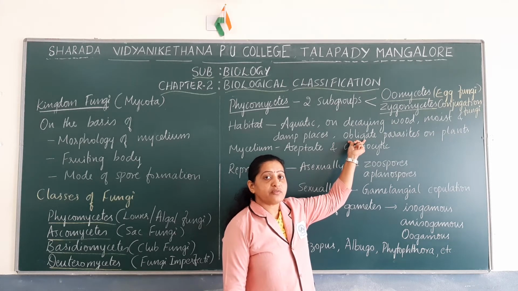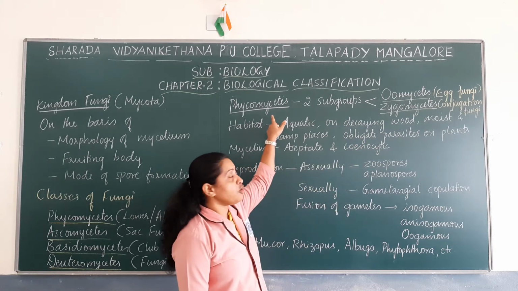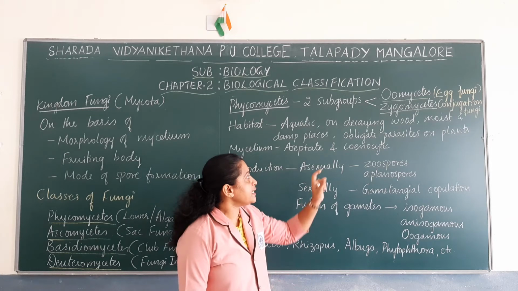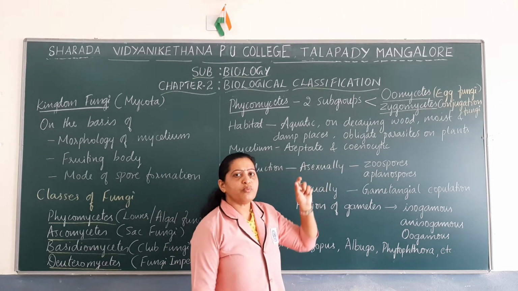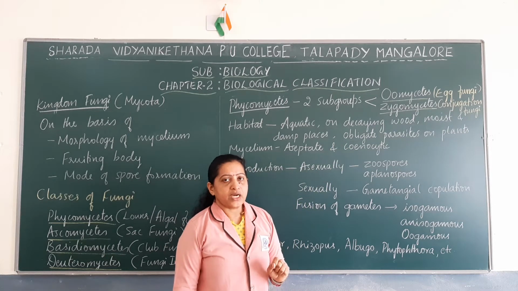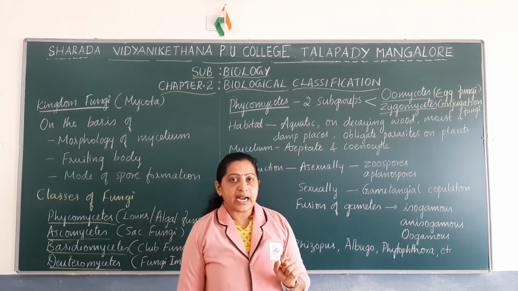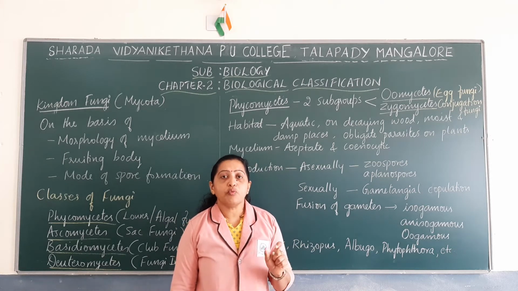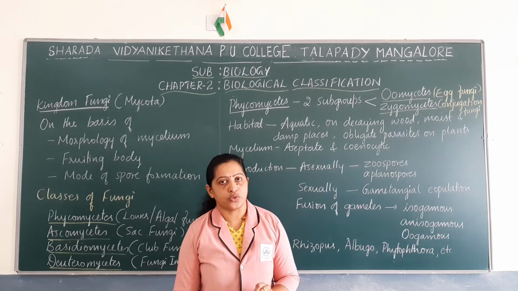Some members of kingdom Fungi, especially of class Phycomycetes, are obligate parasites on plants. What do you mean by the term obligate? The term obligate indicates fungi which cannot complete their life cycle without depending on the host.